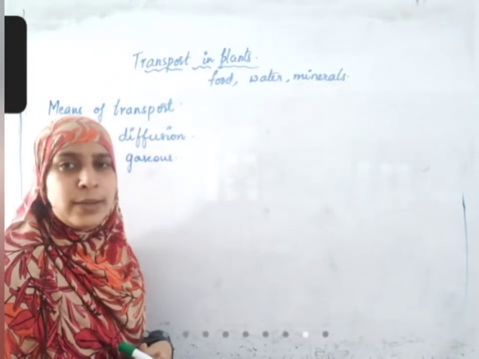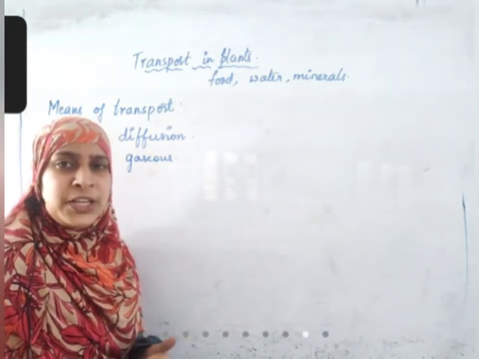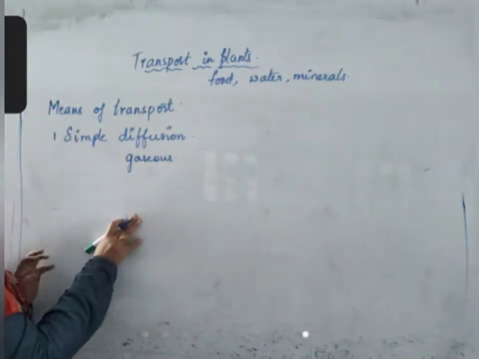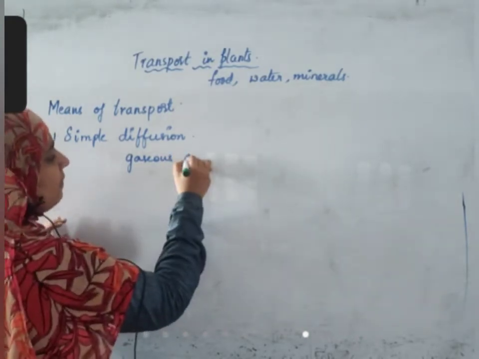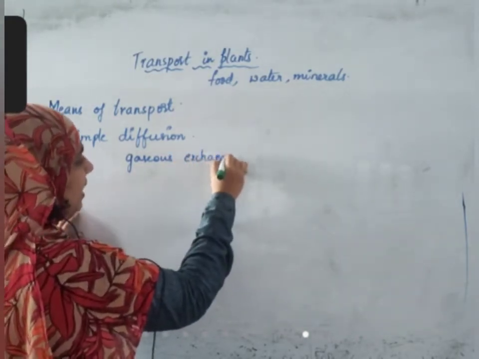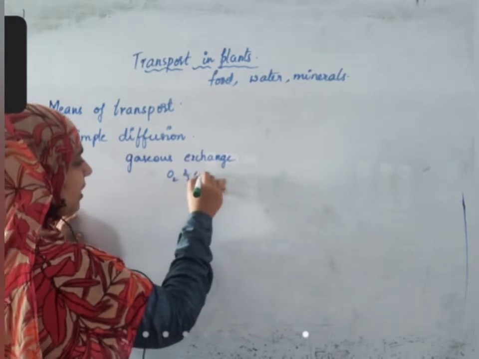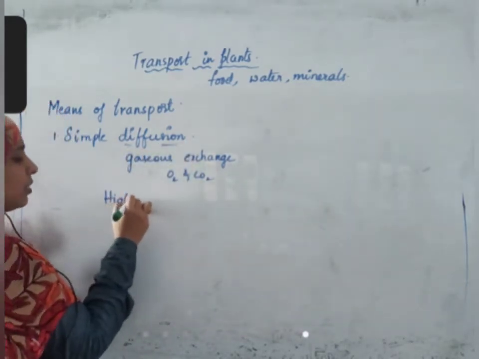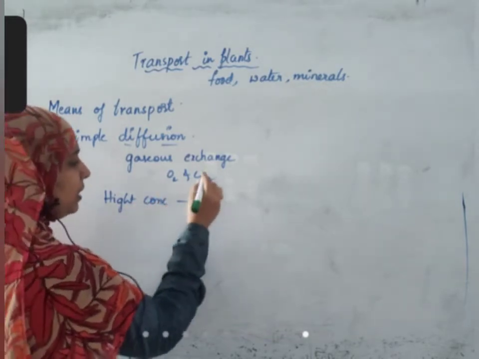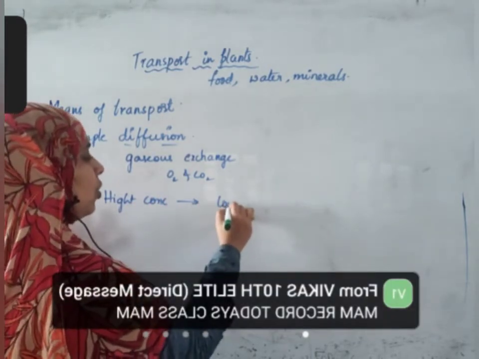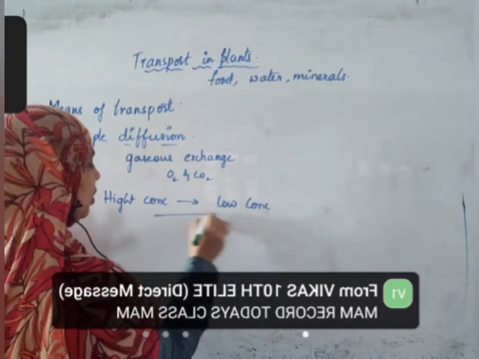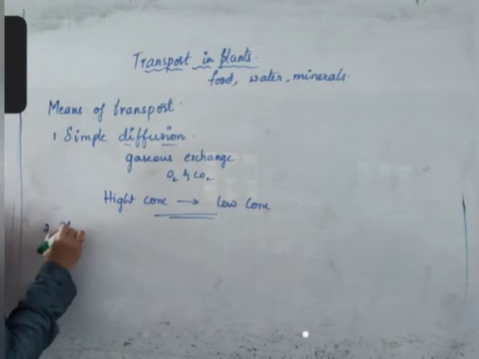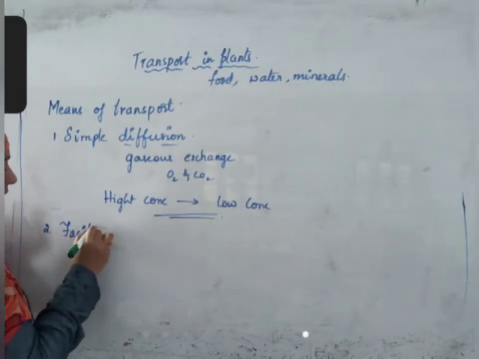I said when I spoke about plant respiration that each and every part of the plant has its own respiration. Whether it is through roots or through leaves, gas exchange, that is oxygen and carbon dioxide, always occurs by simple diffusion. That is why from high concentration region, without using energy, molecules move to low concentration region to maintain equilibrium.